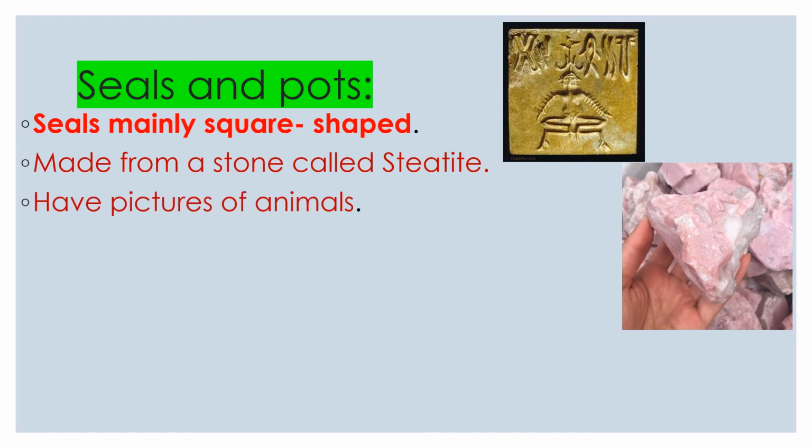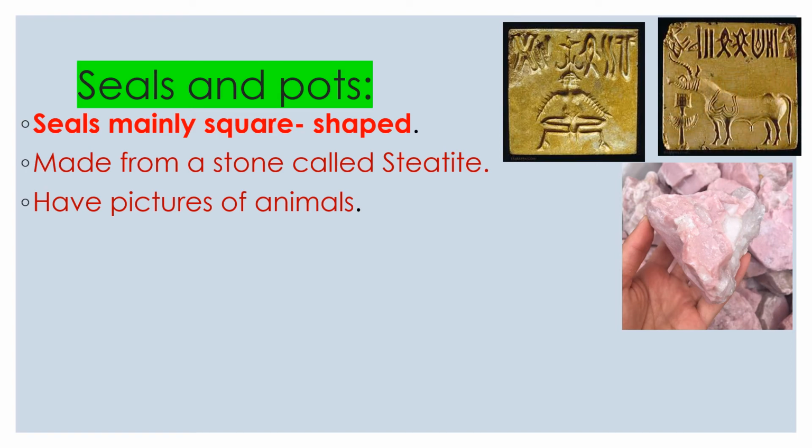And these coins have pictures of real animals like bulls, buffaloes, oxen, elephants, rhinos, tigers. They also have a picture of an imaginary animal. This imaginary animal is called the unicorn. What? Unicorn.